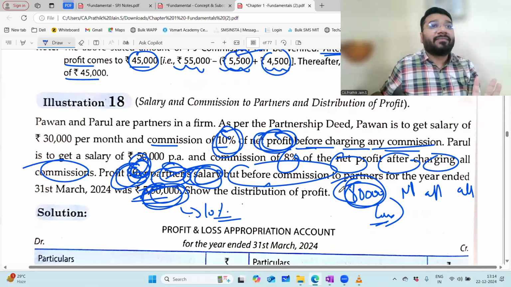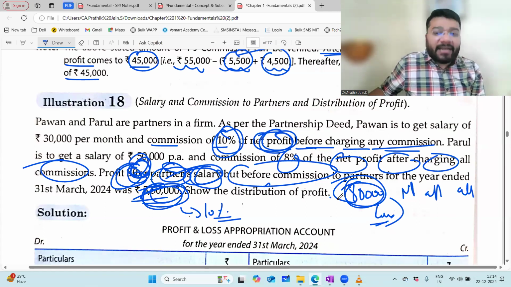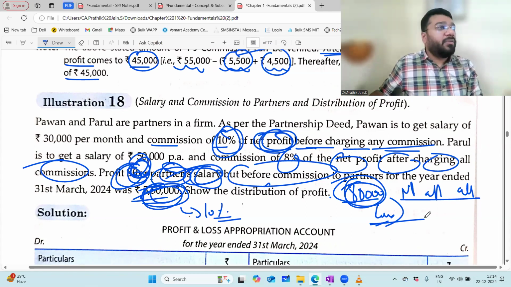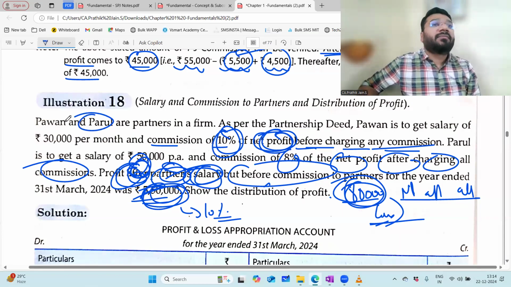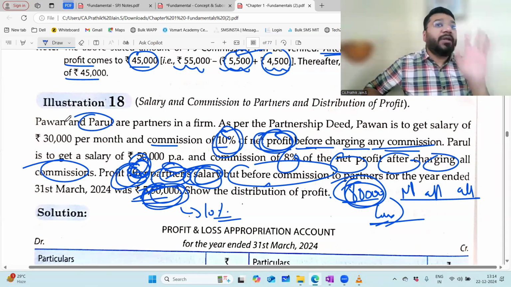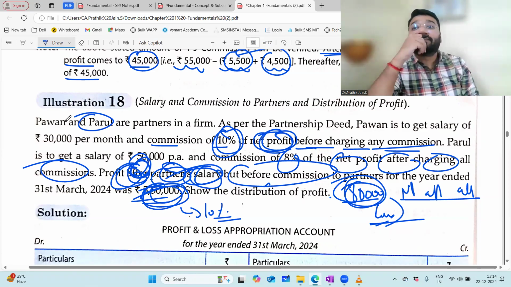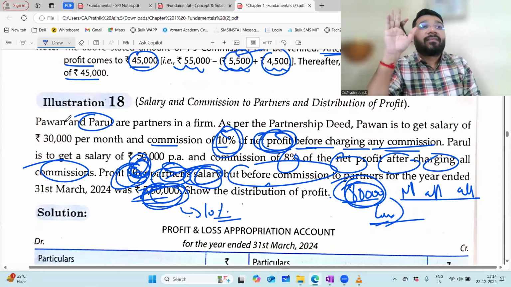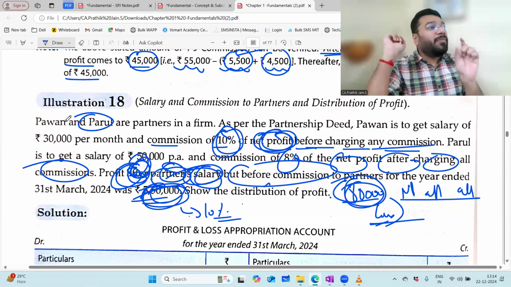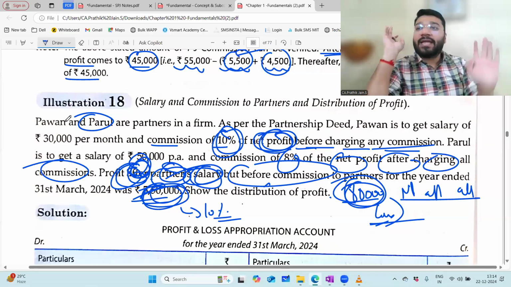The concept is clear. Same question given, with 8 lakh as the net profit after all commission. What are you required to calculate? Par rules commission. To solve this, how long do you need if you're clear with the concept? Very simple. 8 lakh into 8%. That much time is enough to get the answer, because 8 lakh into 8%, 64,000 is the answer.